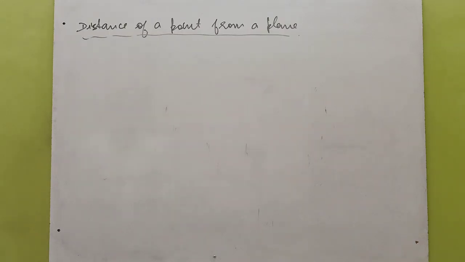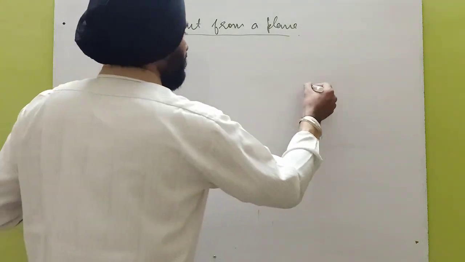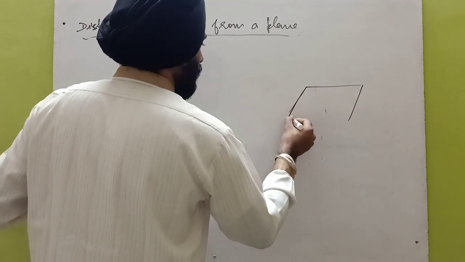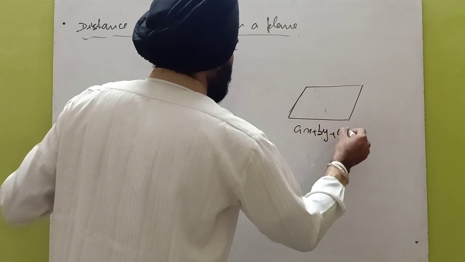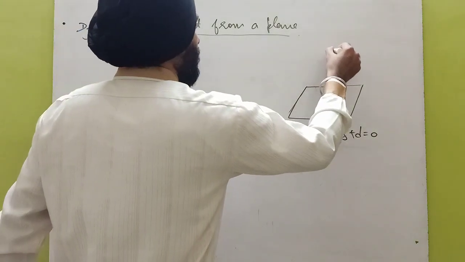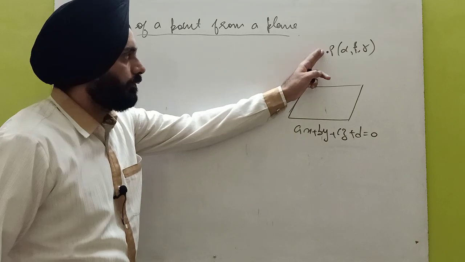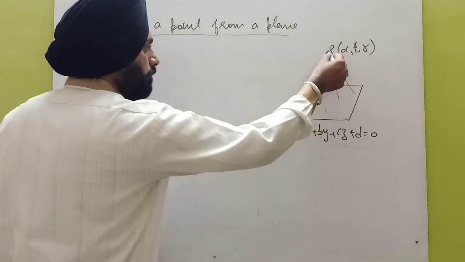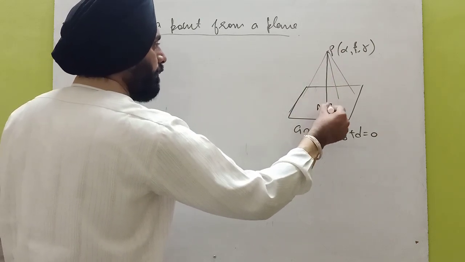Now come to the next formula, and that formula is very important. Distance of a point from a plane. Consider this is a plane. We will do it in the Cartesian form. Consider the equation of the plane is ax plus by plus cz plus d equals 0. And let us take a point P which is (alpha, beta, gamma). So we have to find the distance of this point from the plane. There are lots of distances, but we will find the perpendicular distance only. Let us take PM.